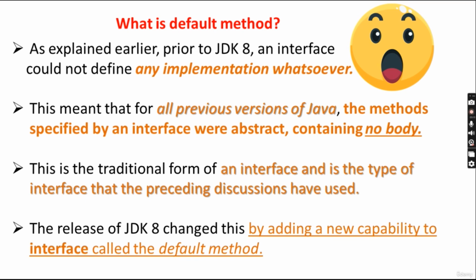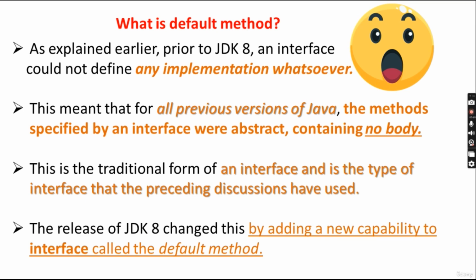But the release of Java 8 changed this by adding a new capability to interface called the default method. So a new feature, the default method, was added after Java 8. The default method will be included in the interface. What did the previous interface have? It had only the structure of the method, like integer add, opening and closing parenthesis, and semicolon.